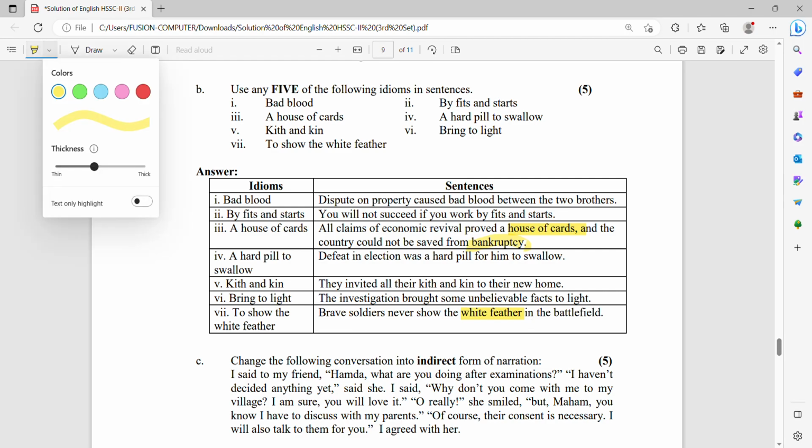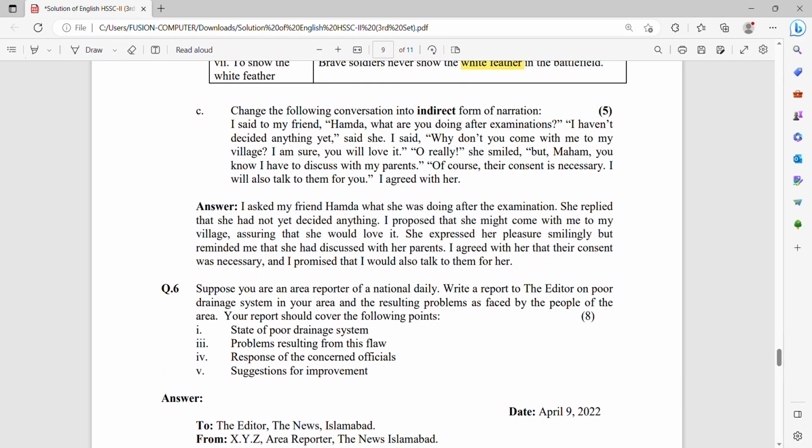Next is the C part of the question. Change the following conversation into the indirect form of narration. Narration, you see, is given in the direct form. How do you identify whether this passage or conversation is given in direct or indirect? If the inverted commas are put on every statement, every later statement of the sentence, it means that it is a direct narration. So you have to convert it into indirect narration.